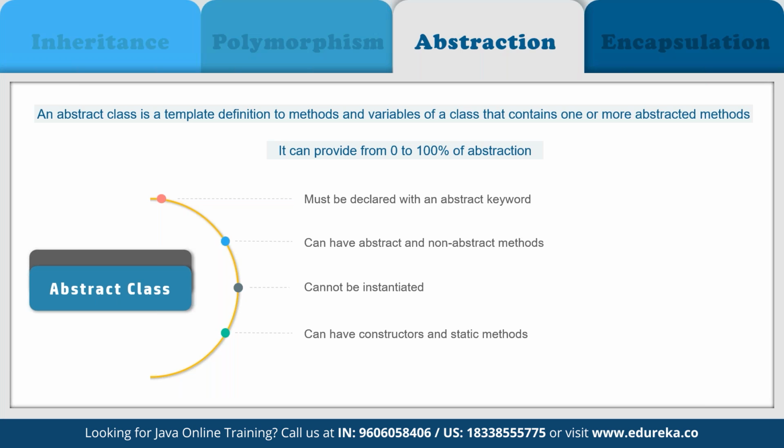Now, to use an abstract class, we have to inherit it from another class where we have to provide implementations for the abstract methods there itself. Else, it will become an abstract class. So, as you can see here, it must be declared with an abstract keyword. It can have abstract and non-abstract methods, and it cannot be instantiated, and it can have constructors and static methods defined, and it can have final methods also defined here as a part of abstraction.